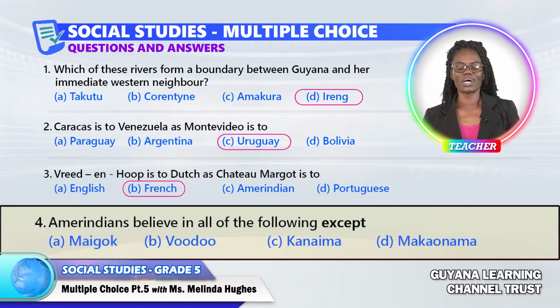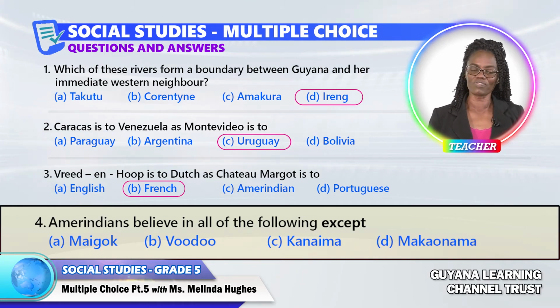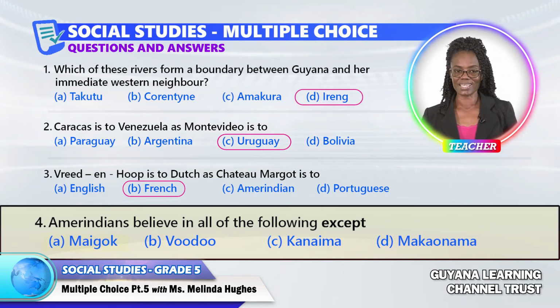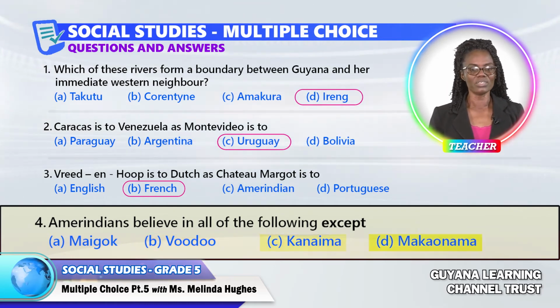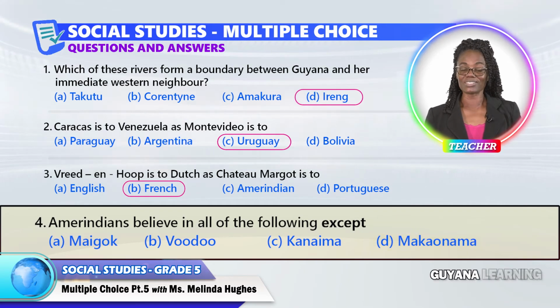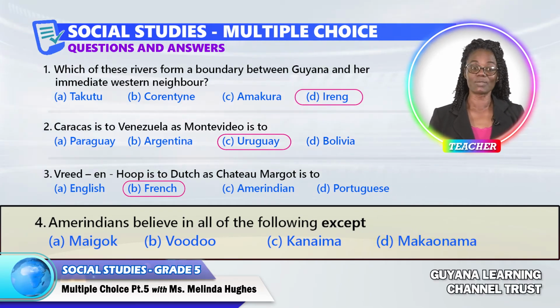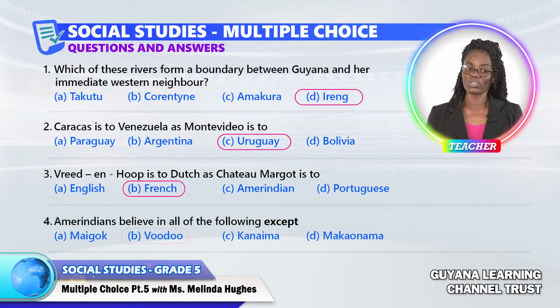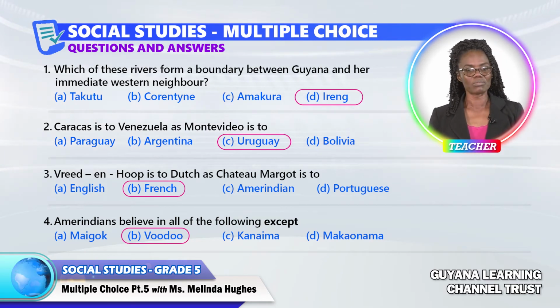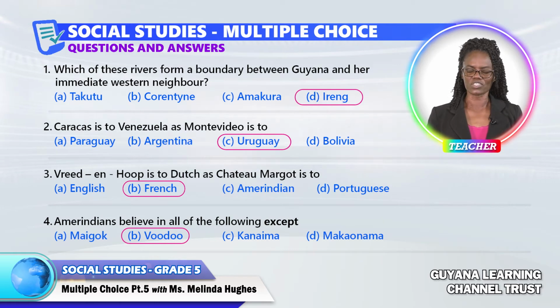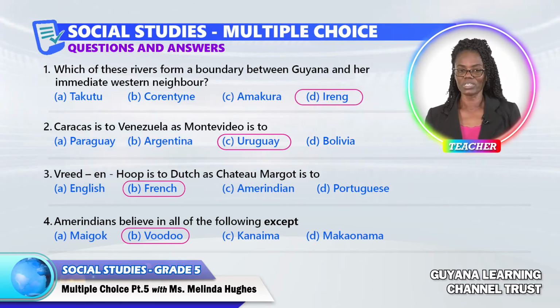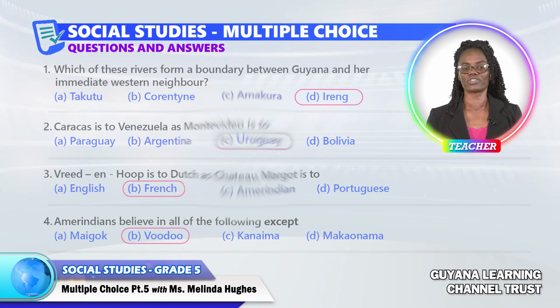Question 4. Amerindians believe in all of the following except A. Mycock, B. Voodoo, C. Canaima, or D. Macanama. The answer to question 4 is B. Voodoo. All the others, Mycock, Canaima, and Macanama, are beliefs of the Amerindians. So when it says except, it means one is different.